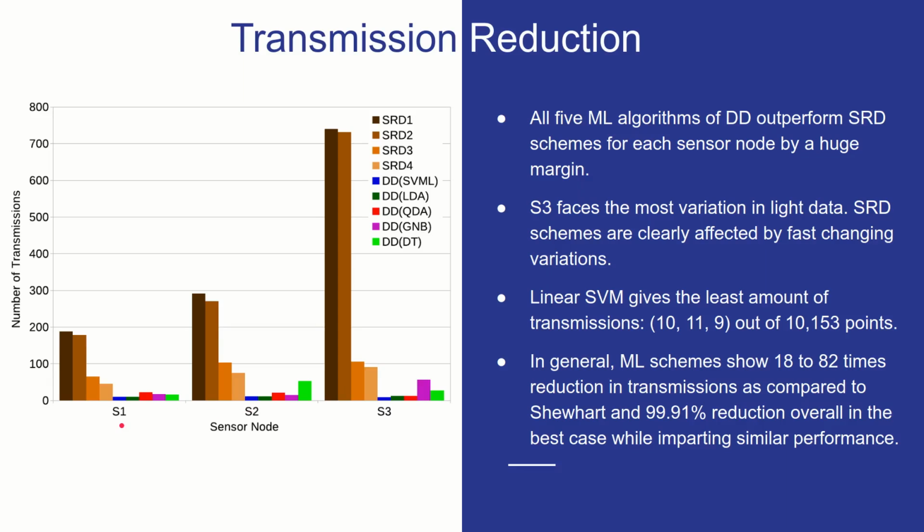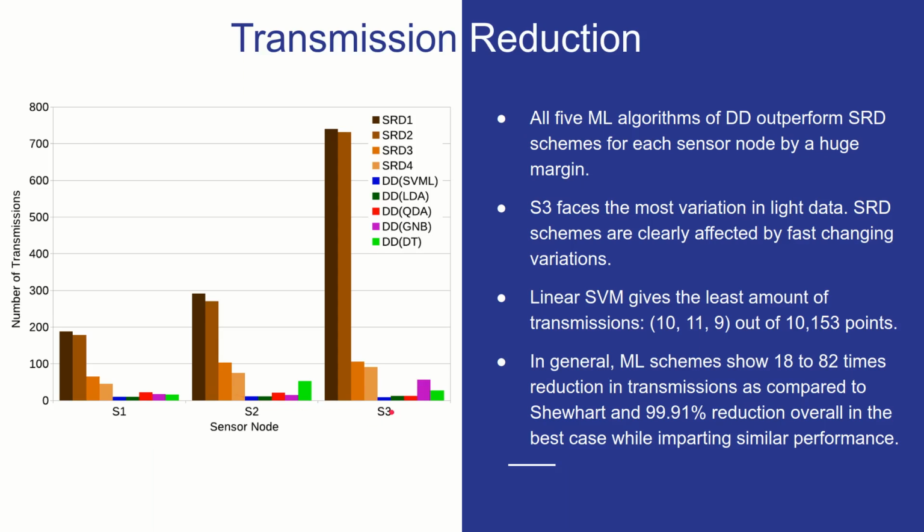On the x-axis, you have the sensor nodes, and on the y-axis, you have the number of transmissions. The bars in the brown orangish hues belong to the Shewhart based data reduction schemes, and the colorful bars are for the machine learning based schemes. Clearly, you can see that all the 5 machine learning based algorithms outperform Shewhart based data reduction schemes for each sensor node by a huge margin.